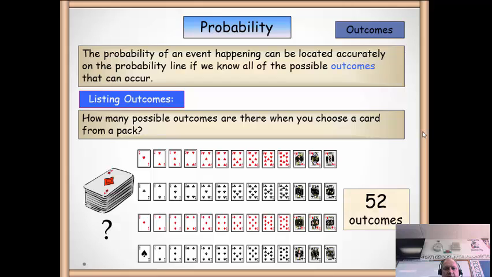For those who haven't played cards before, there are 4 suits. You can see there's the hearts, the clubs, the diamonds and the spades. This is ace through to 10, there's 10 cards. And there are 3 picture cards, sometimes called the court cards: the jack, the queen and the king. And each suit has the same numbers of each one.